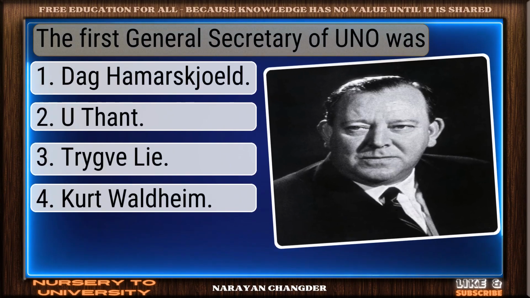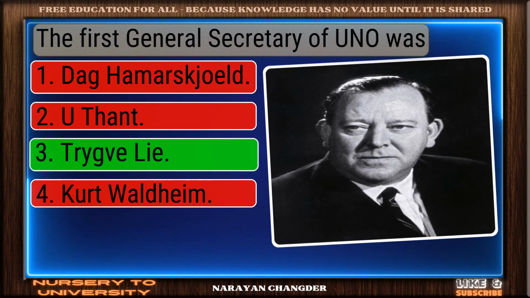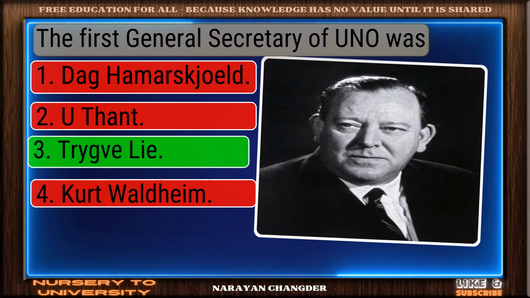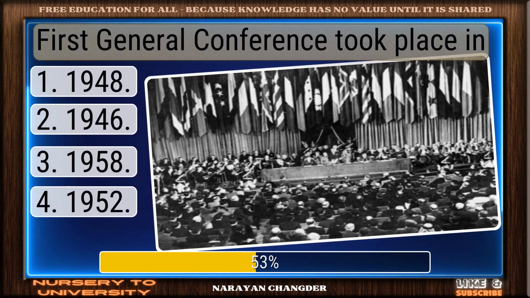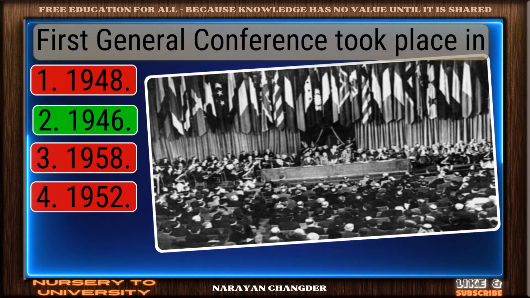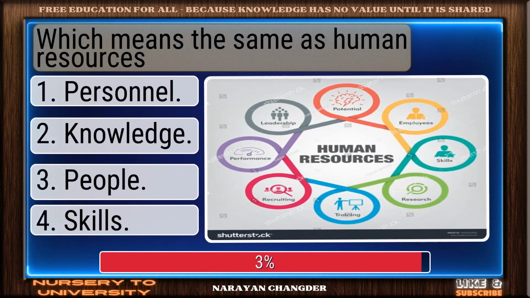The first General Secretary of UNO was. Sharp thinking. Trygve Lie is right. First General Conference took place in. Solid response. 1946. Which means the same as human resources.